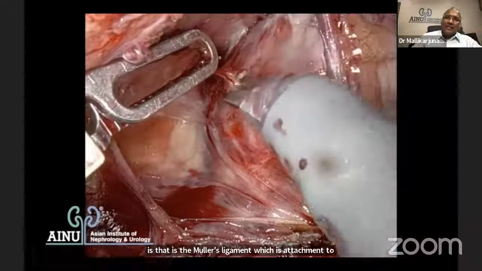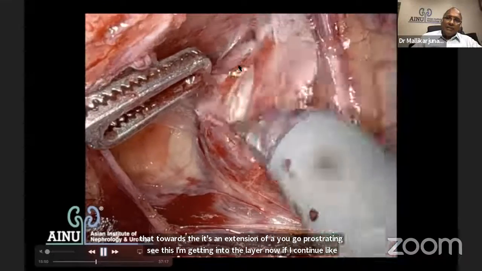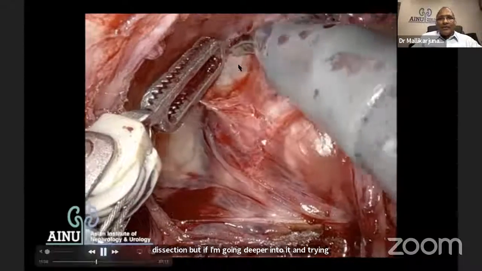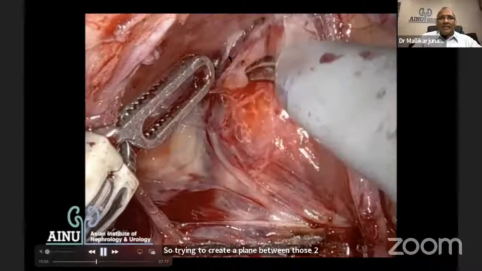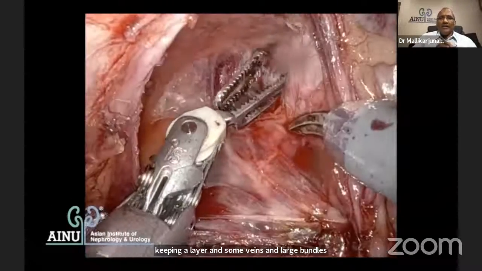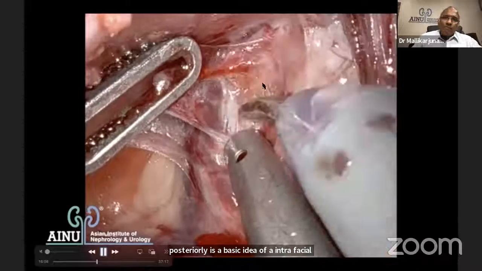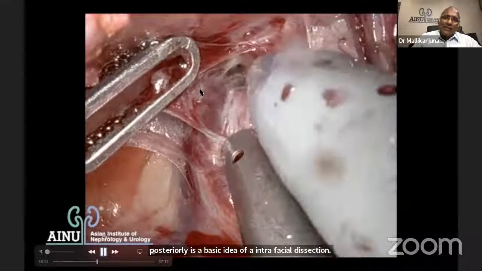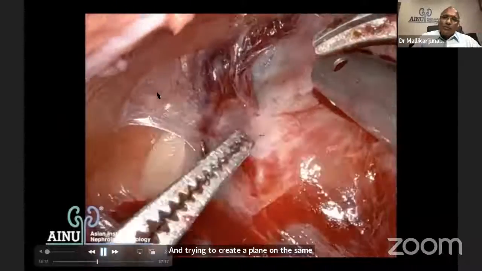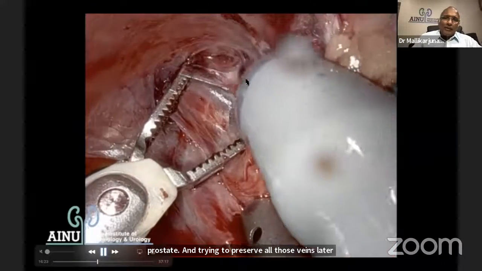See this? I'm getting into the layer now. If I continue like this, I still believe that I've done an interfascial dissection. But if I'm going deeper into it, I'm trying to do an intrafascial dissection. So trying to create a plane between those two layers and keeping a layer and some veins and nerve bundles posteriorly is the basic idea of an intrafascial dissection. So I'm on the surface of the prostate here. There are some small veins there, and trying to create a plane on the surface of the prostate and trying to preserve all those veins lateral to the prostate posterolaterally. And that is the nerve bundle, what you're going to see.